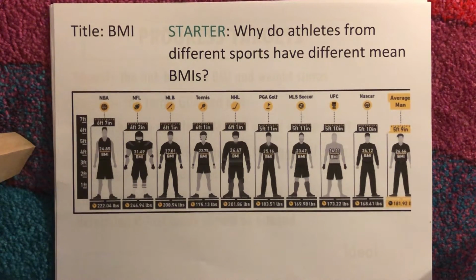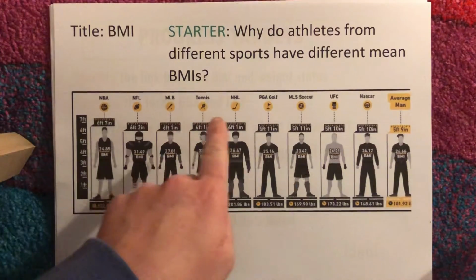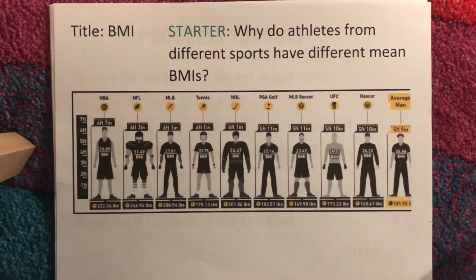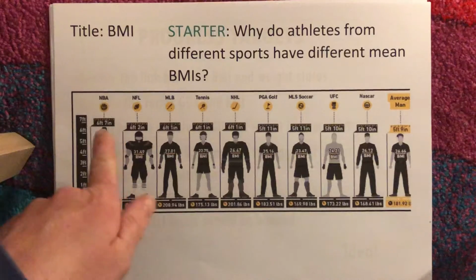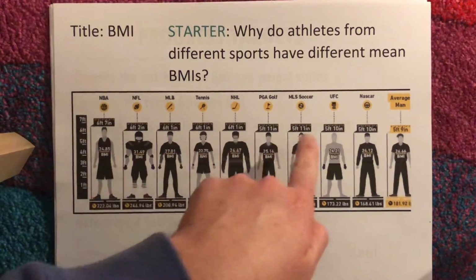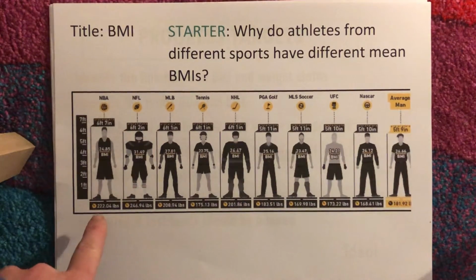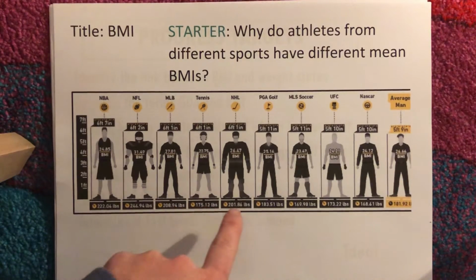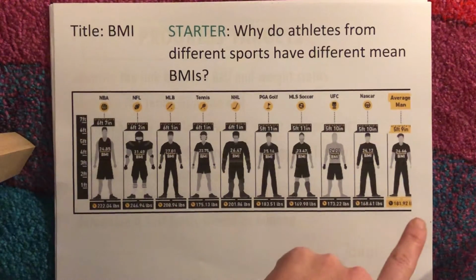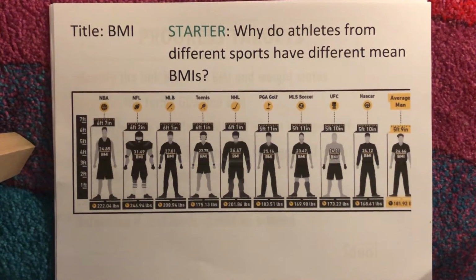So here we have got several different sportsmen. You can see I've got an NBA player, an NFL player, all these different sports going on across the top here. And it basically shows the average height of each of the people here. And it shows the average weight of the people here across the bottom and compares them to an average man.